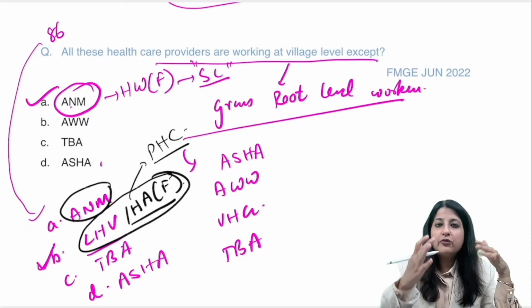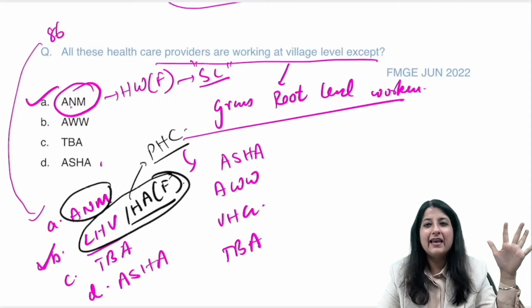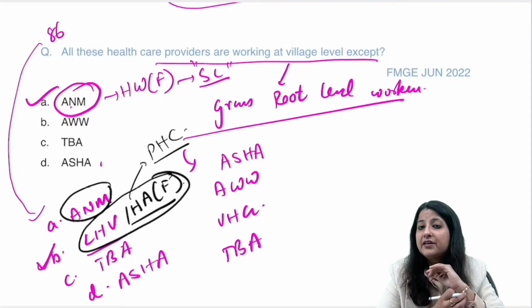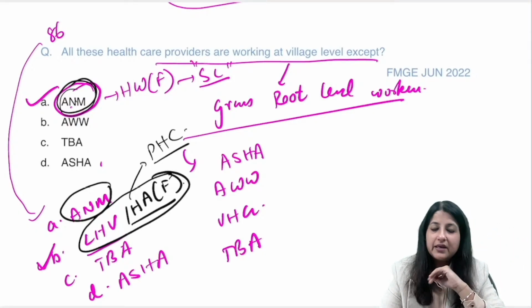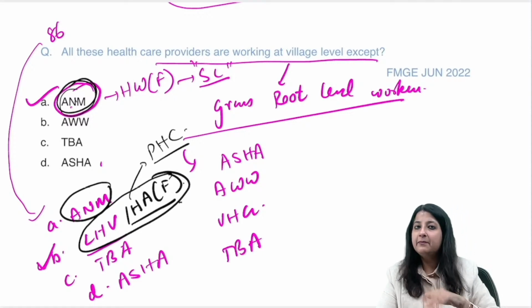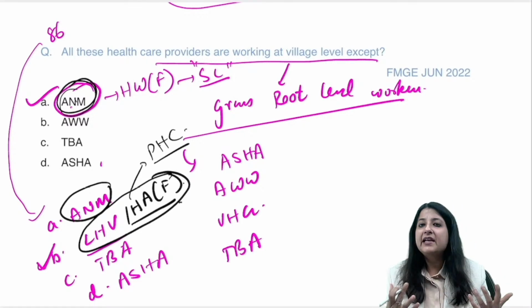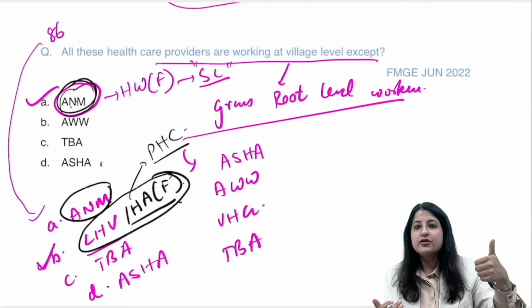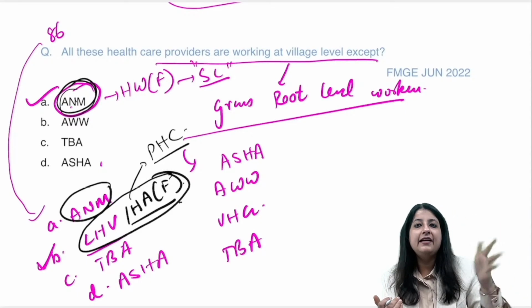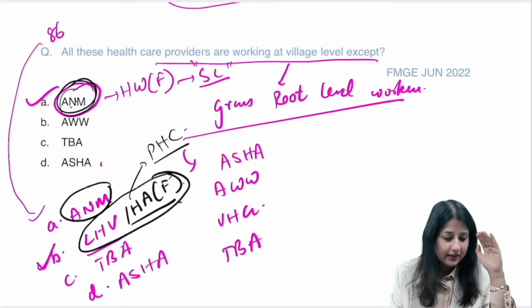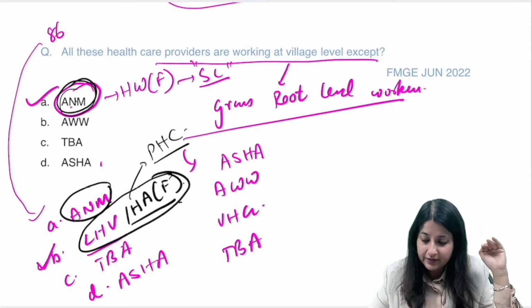तो यहाँ पे out of the options you would say that okay, ANM does visit the field at regular intervals, but यहाँ पे your answer became ANM. Here your answer became LHV. Got it, everybody? Okay, so be careful with the question. But if anybody asks you, name the grassroots level workers, they are none other than ASHA, आंगनबाड़ी worker, village health guide, trained birth attendant. ठीक है, समझ आया? Thumbs up everybody, समझ आया?